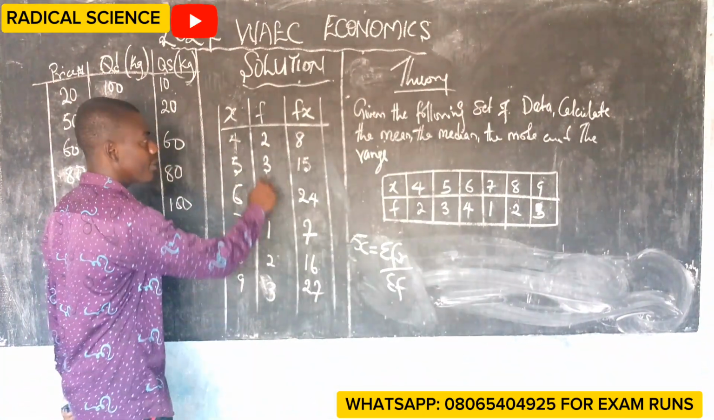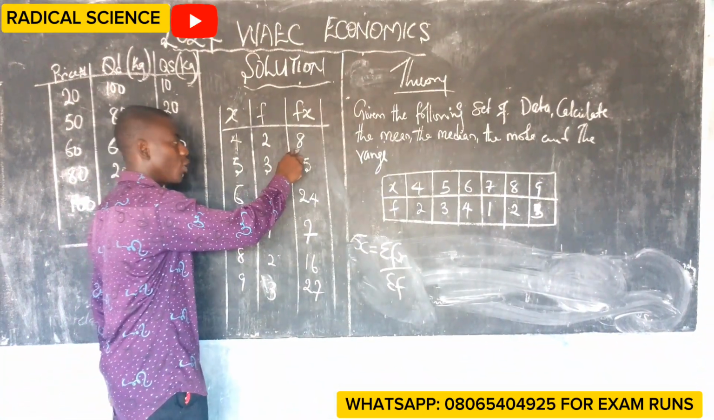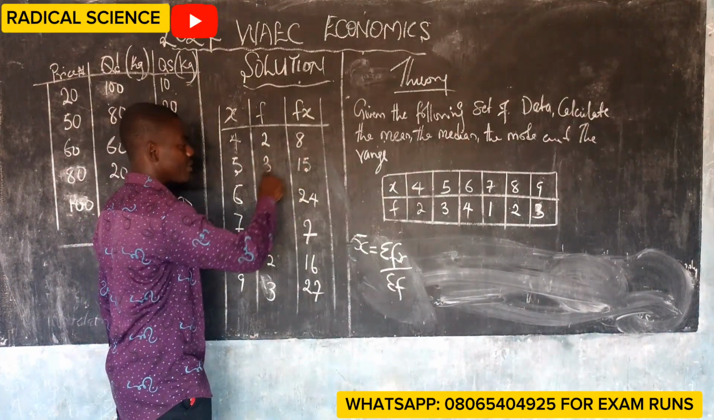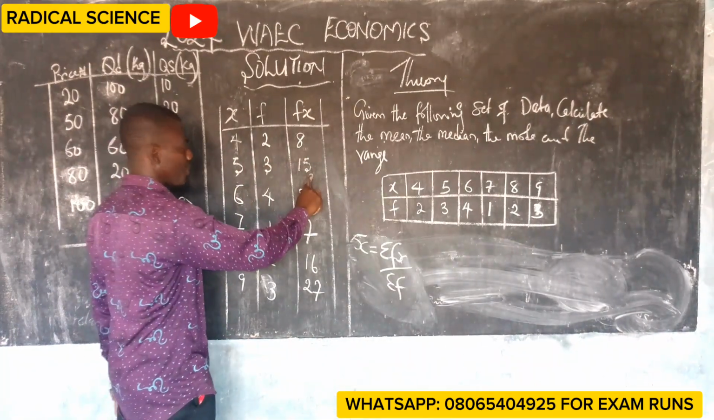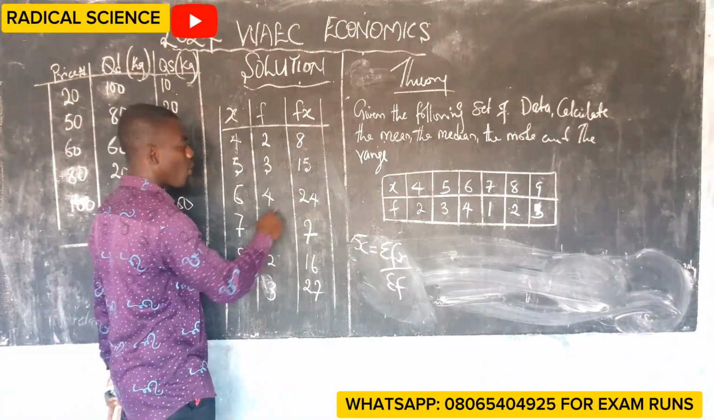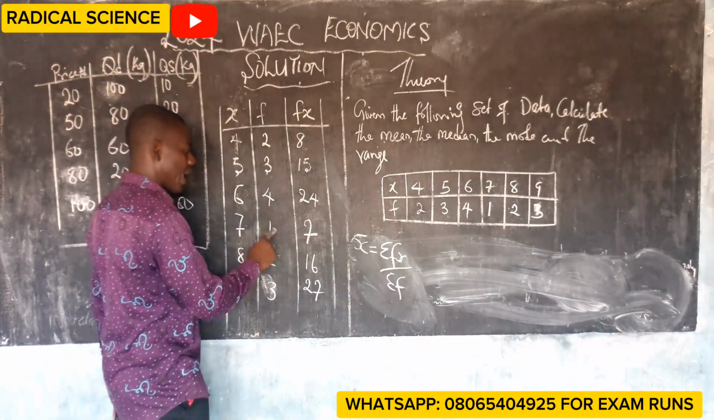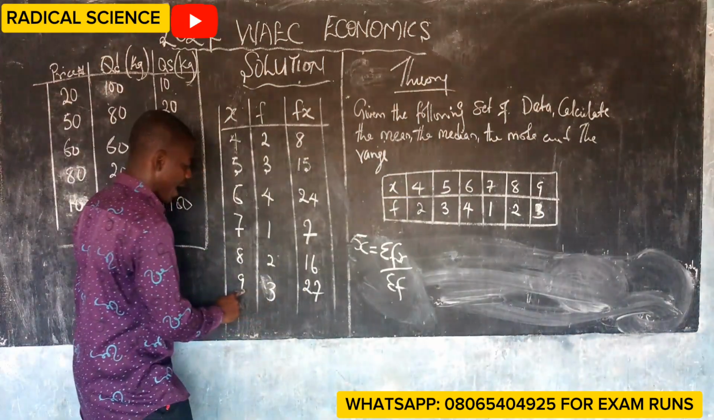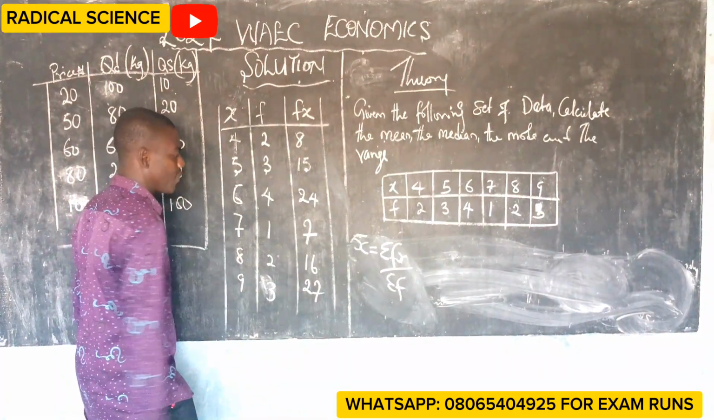I start again. Listen. I got this 8 by saying 4 times 2 is 8. 5 times 3 is 15. 6 times 4 is 24. 7 times 1 is 7. 8 times 2 is 16, and 9 times 3 is 27.